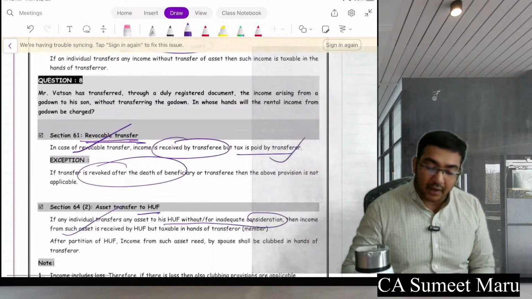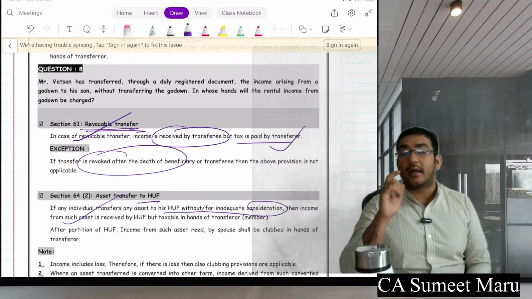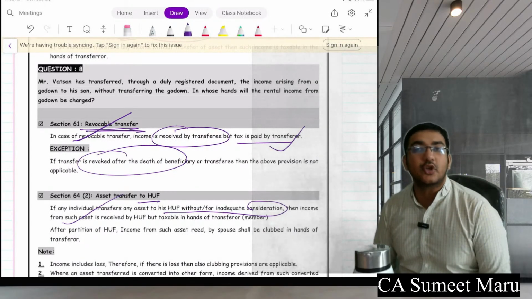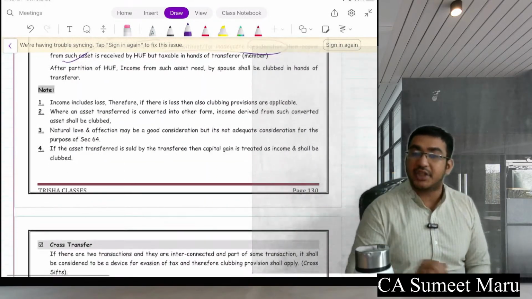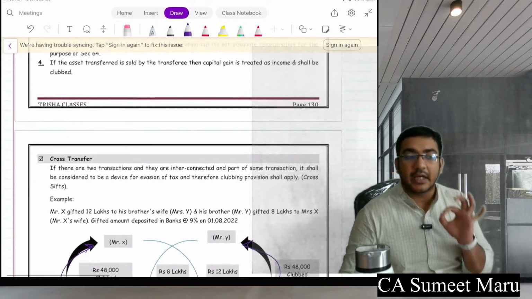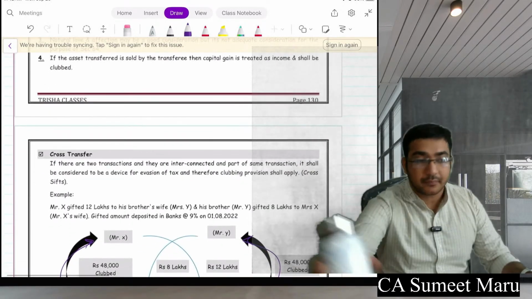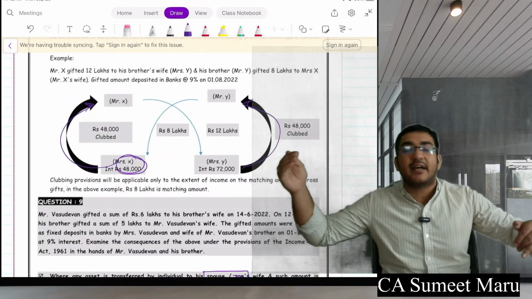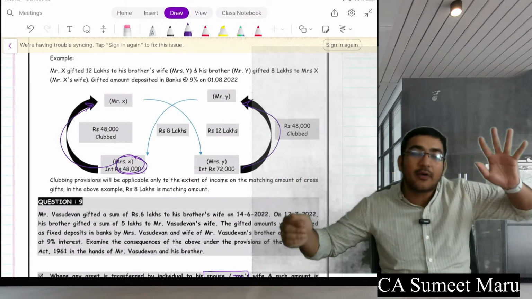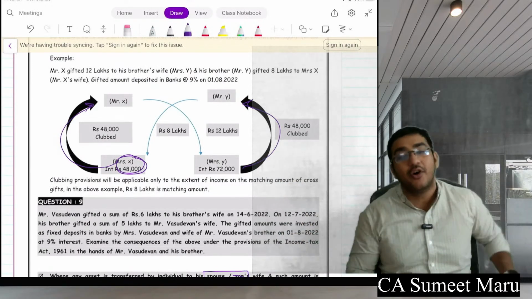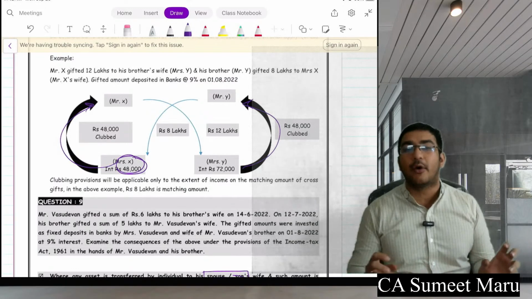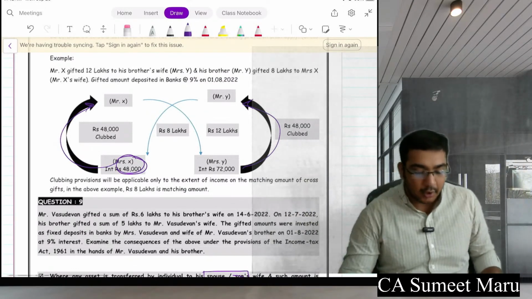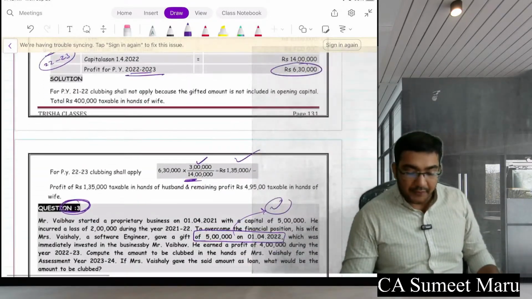And then we have also seen one of the interesting things, which is revocable transfer. If you do a revocable transfer, unless it is done on death, it is also clubbed. Further, reverse mortgage: in that case also, if property gets transferred, even that is going to be clubbed here. Thereafter, we have seen the cross transfer case. One person's husband transferred some amount to the other's wife, and the other's husband transferred some amount to the first one's wife. The common amount, the minimum amount of both, will be clubbed in the respective husband's income. Okay, so these were all your clubbing of income provisions.